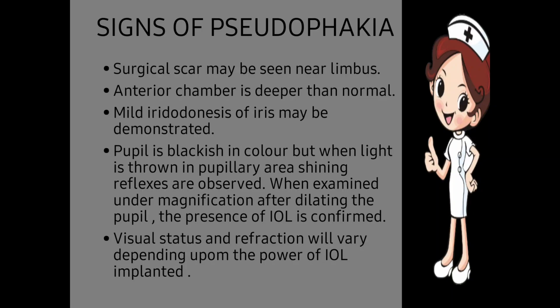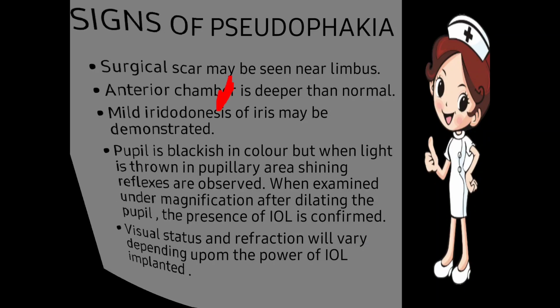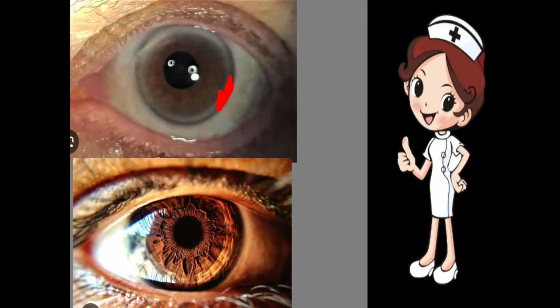Next one, the pupil is blackish in color, but when light is thrown in the pupillary area, shining reflexes are observed. When examined under magnification after dilating the pupil, the presence of the IOL is confirmed. If we shine a torch in the patient's eye, these reflexes are seen.